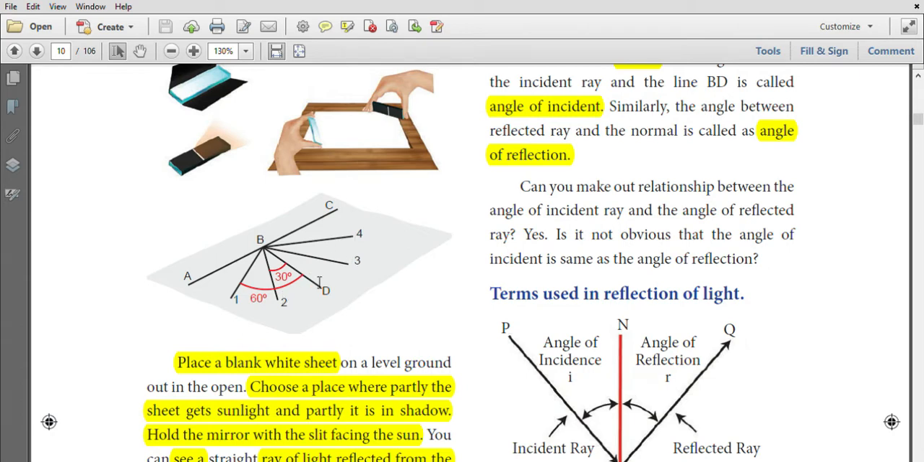The angle between the perpendicular line and the incident ray is called the angle of incidence. The angles of incidence are 30 degrees and 60 degrees. When you measure the angle of reflection, that is also 30 degrees and 60 degrees. What do you understand from that? The angle of incidence is equal to the angle of reflection. The incident ray, reflected ray and the normal are present in the same plane.